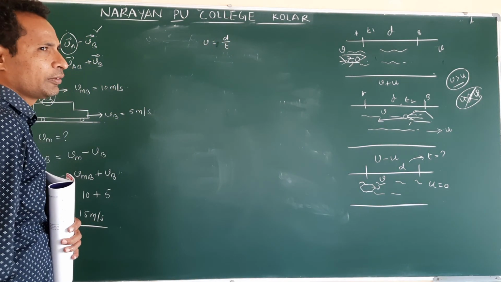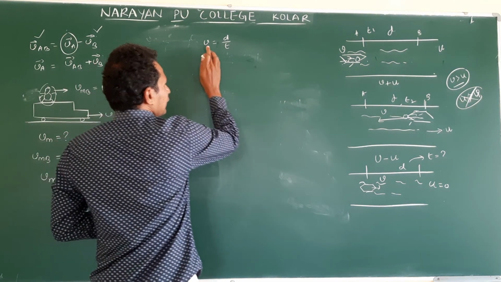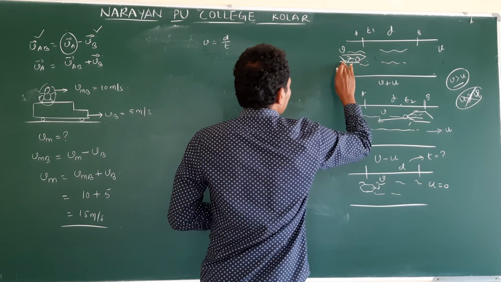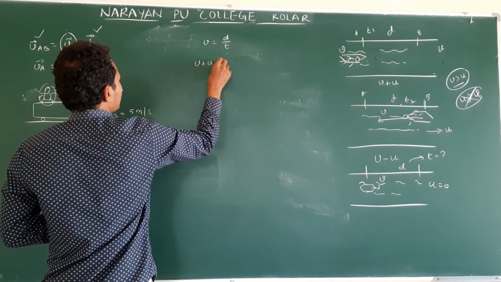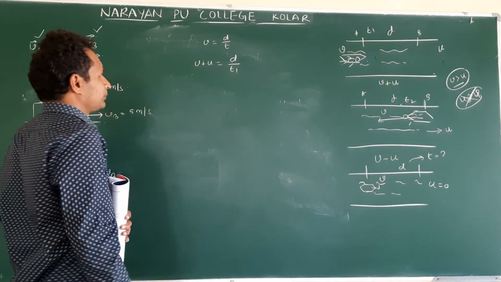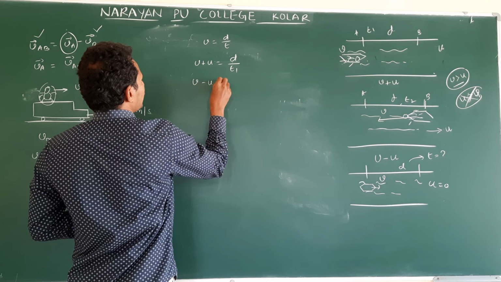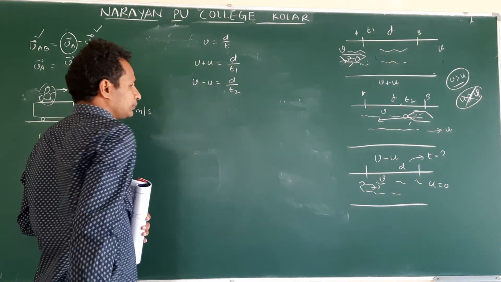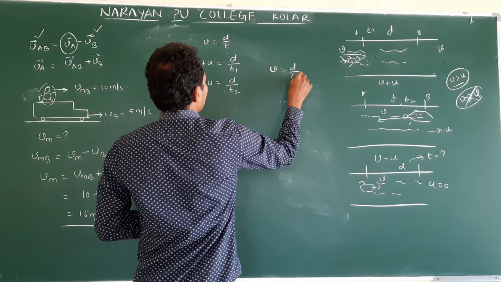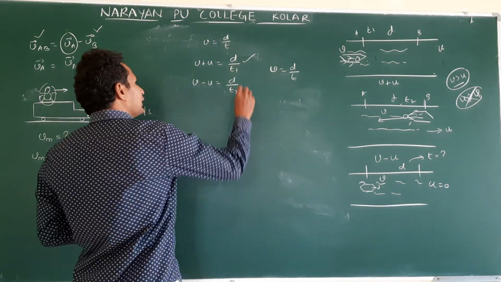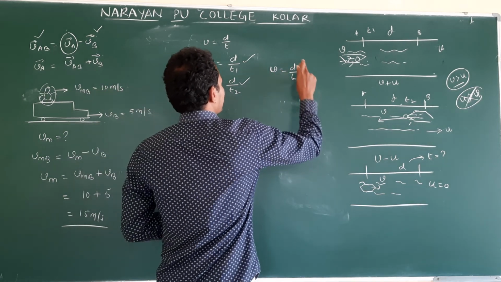So in the first case, it is moving in the direction of water velocity, and if you take the relative velocity, this will be added. So what is the final velocity? V plus u is equal to d by t1. For the second case, v minus u is equal to d by t2. Final case, v is equal to d by t. The first is in the direction of water flow, the second is against water flow, I mean opposite to that. Distance remains the same. The last is in still water.